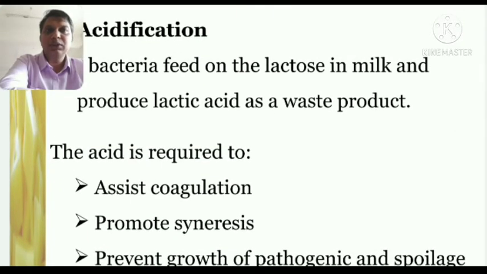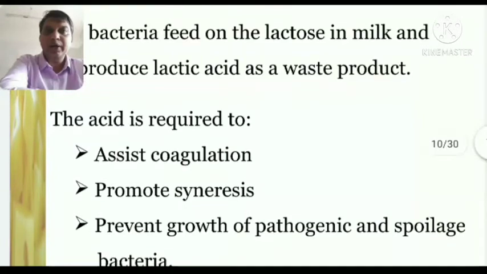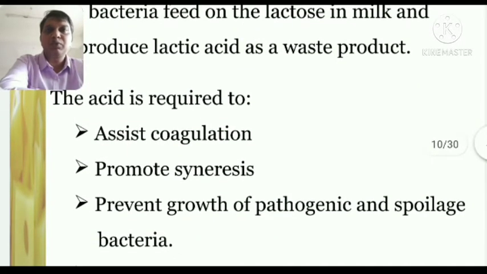As we discussed, we need such cultures which act directly on lactose, a type of sugar, a natural sugar which is present in the milk. So the bacteria work on that; they start eating and digesting the lactose and producing lactic acid as a waste product. The acid is required to assist coagulation.